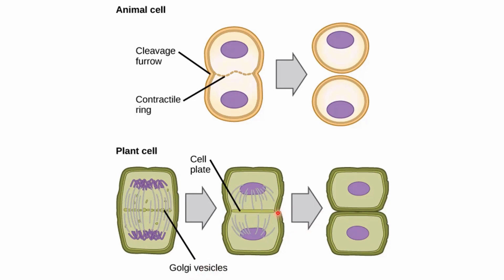So now both these cytoplasms have developed a new cell wall in between because of these Golgi vesicles. So this is how the plant cell divides through mitosis. It is very important to divide the cell wall as well, and the cell wall cannot divide through just pinching inwards.